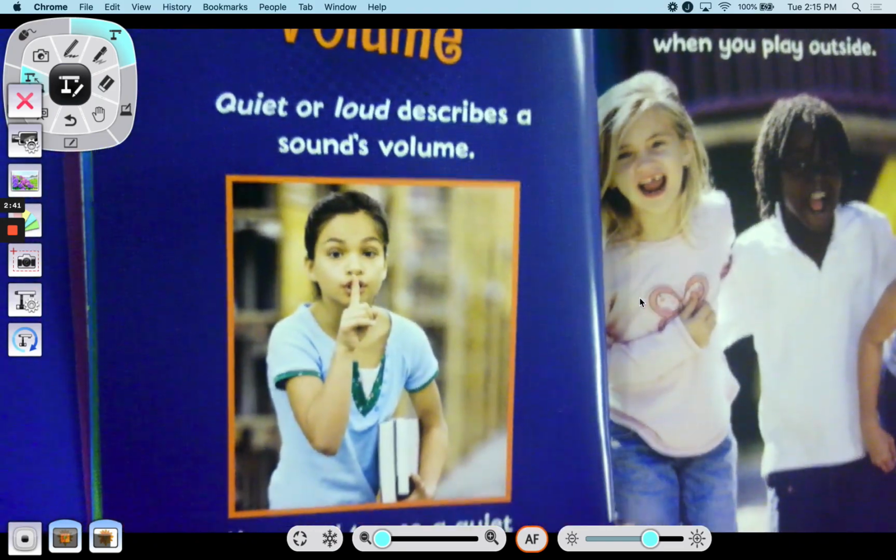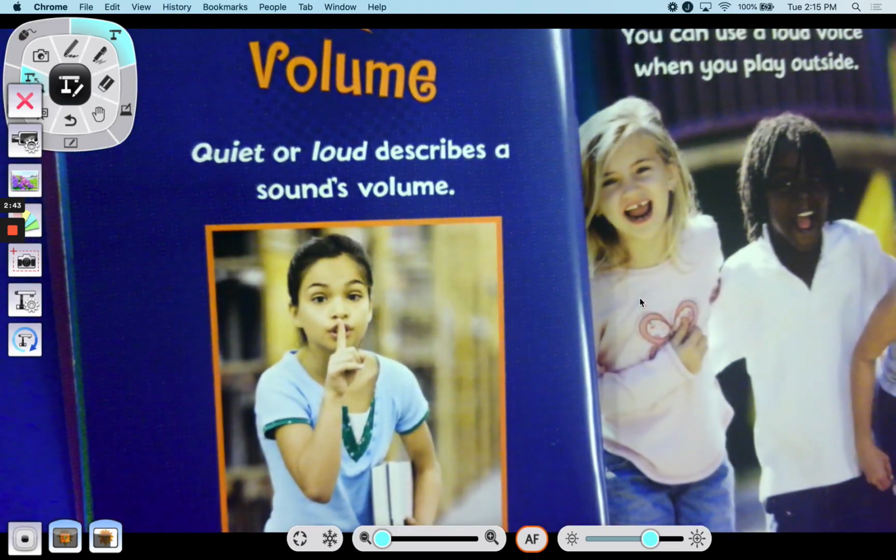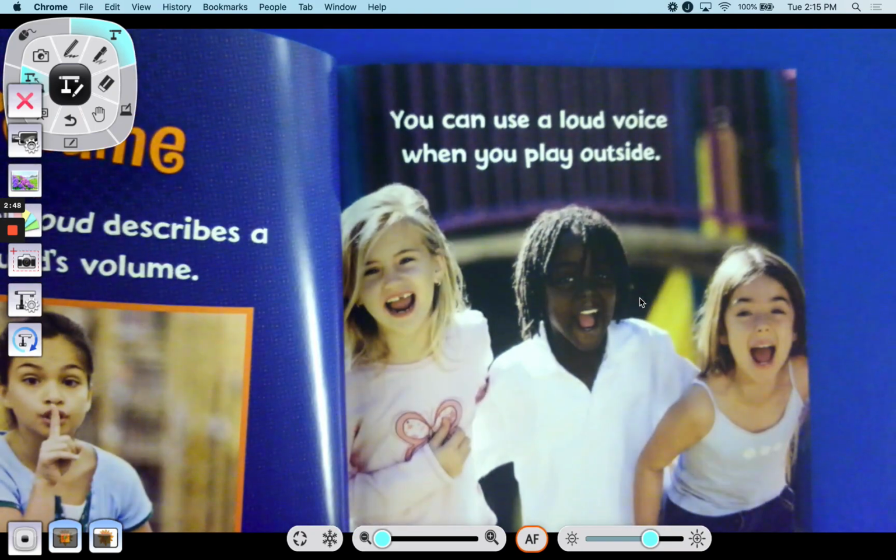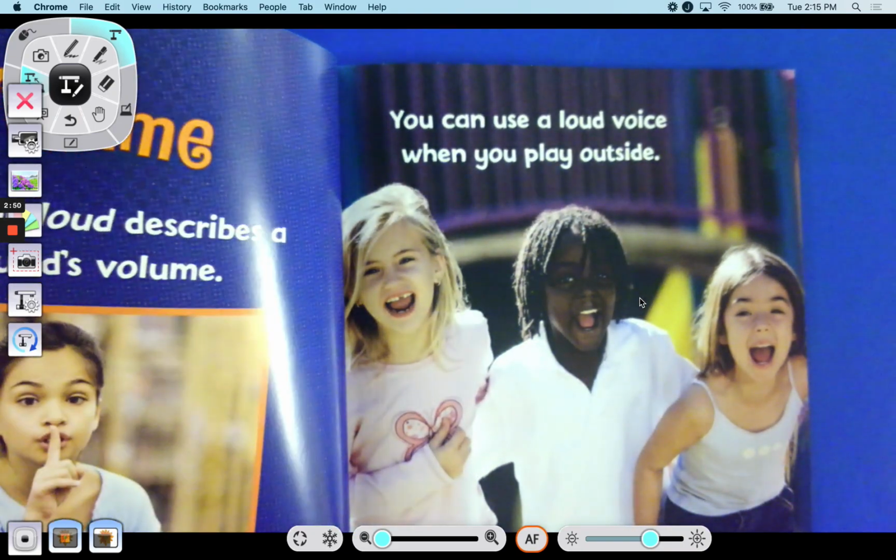Volume. Quiet or loud describes a sound's volume. You need to use a quiet voice in a library. You can use a loud voice when you play outside.